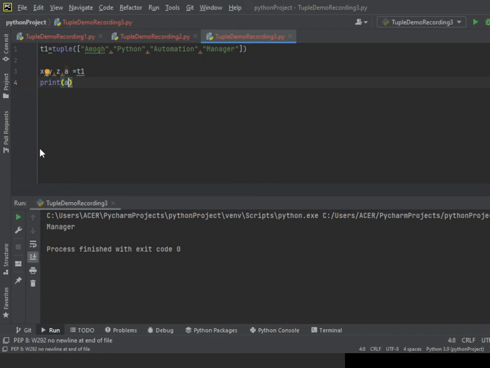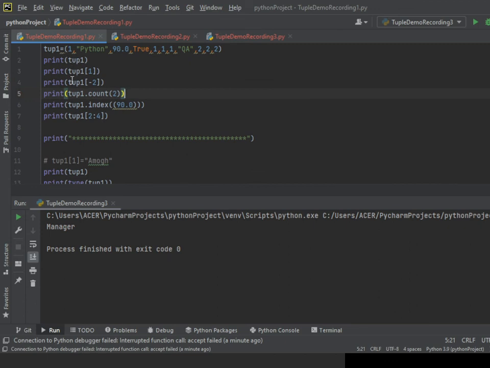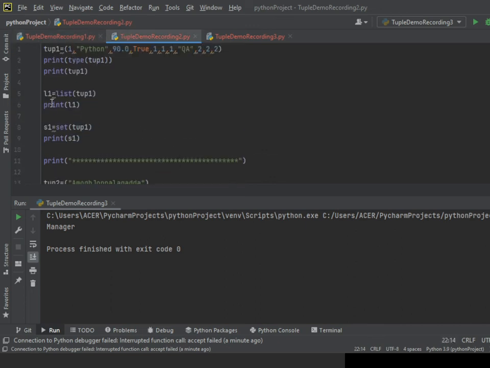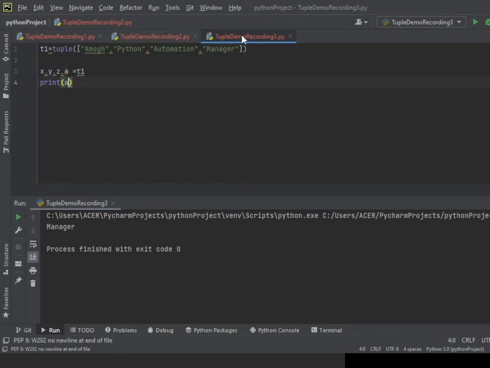So that's all for today. First we learned about a few methods in a tuple. Next we learned how to turn a tuple into a list or a set, and how to put many tuples in just one list. And finally we learned how to use a tuple constructor.